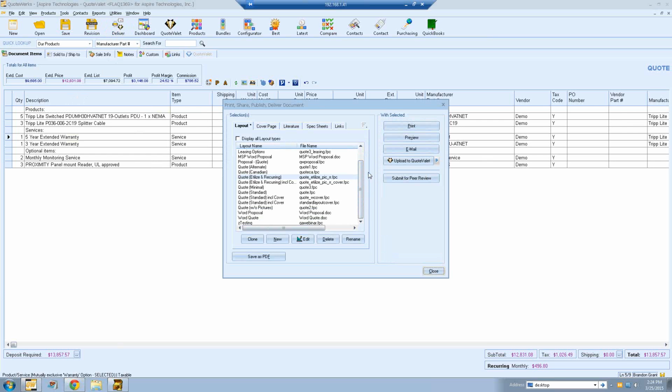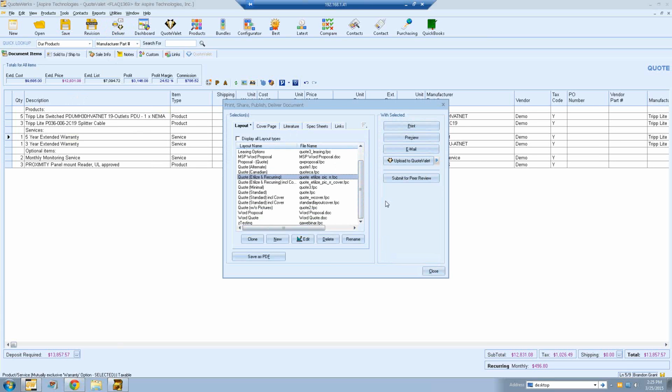So if you do have terms and conditions or a service contract or warranty information, any type of documentation that the customer may need to read over or print out, maybe they just need to keep a hard copy for accounting purposes or their own purposes, it's going to be important that you select a layout here. So you're going to select your layout document just like you normally would. You can include a cover page and your literature documentation just like you typically would. All that information, just as if you were building out your PDF, because we are going to attach that PDF to the document.